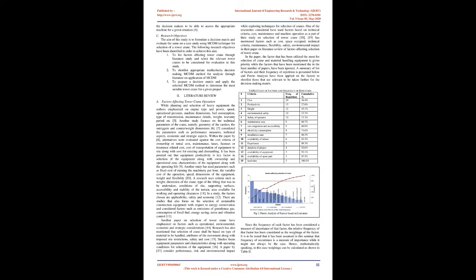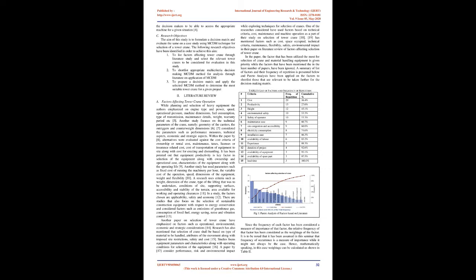2. Literature review. A. Factors affecting tower crane operation. While planning and selection of heavy equipment, the authors emphasized engine type and power, speed, operational pressure, machine dimensions, fuel consumption, type of transmission, maintenance details, weight, warranty period, etc. Another study focuses on the technical parameters of the crane, namely geometry of the carriers, the outriggers, and counterweight dimensions. Others considered parameters such as performance measures, technical aspects, economic and strategic aspects.